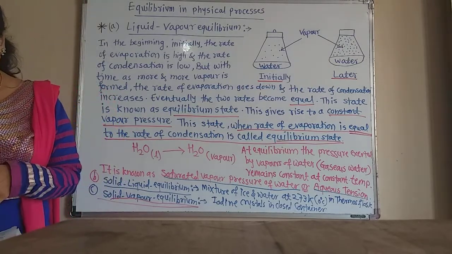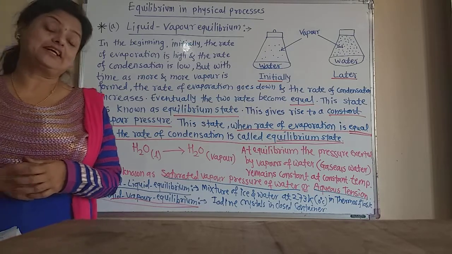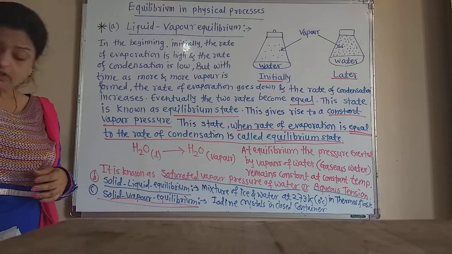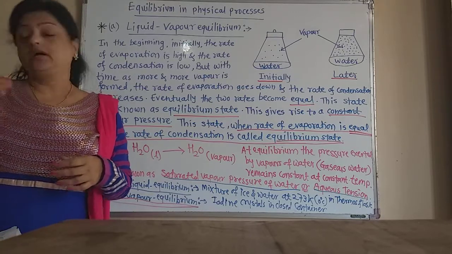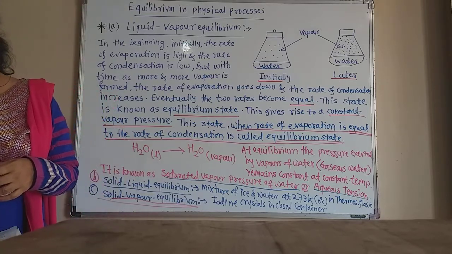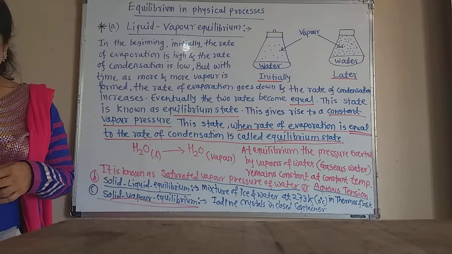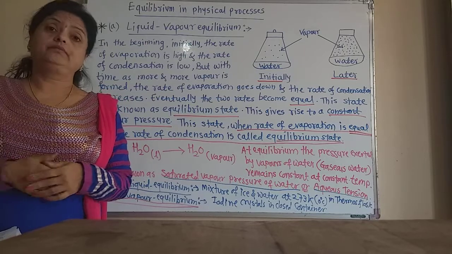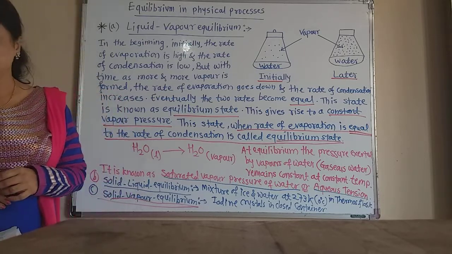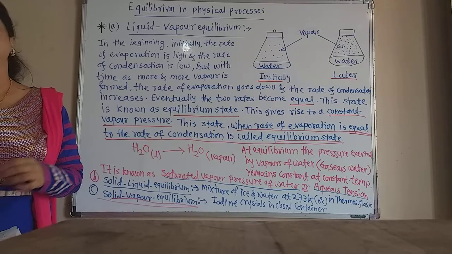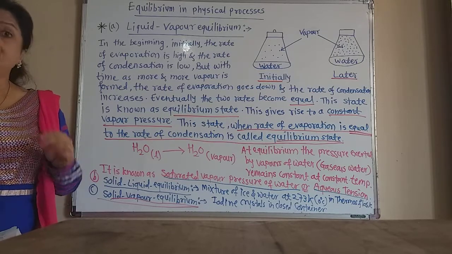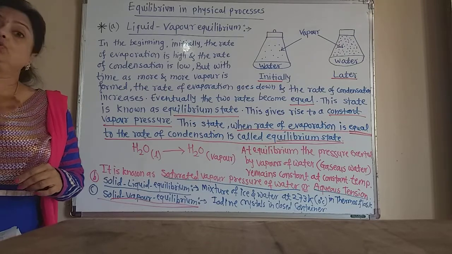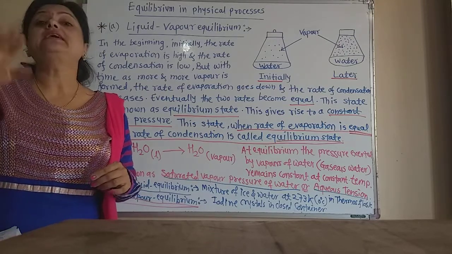Now camphor is another example of solid-vapor equilibrium, because camphor also converts into vapor or gaseous camphor. And ammonium chloride is used for brass utensils to give lightening to the inner side.